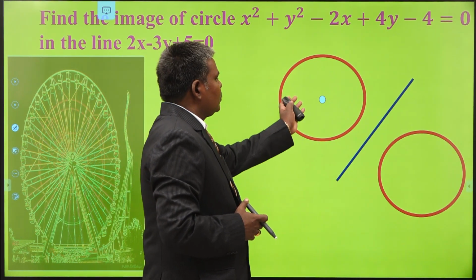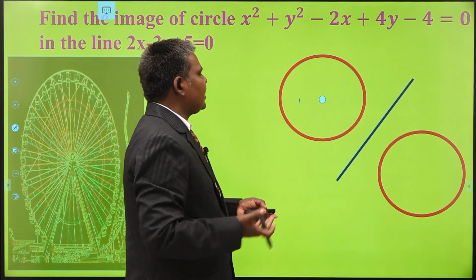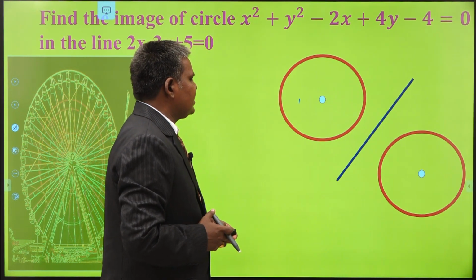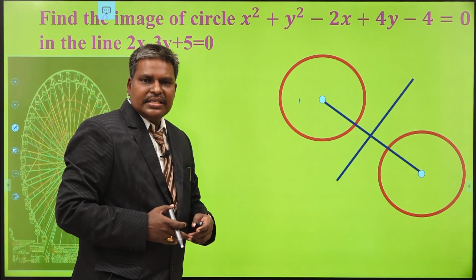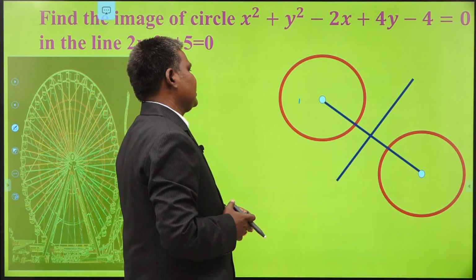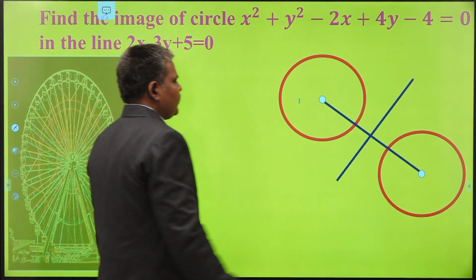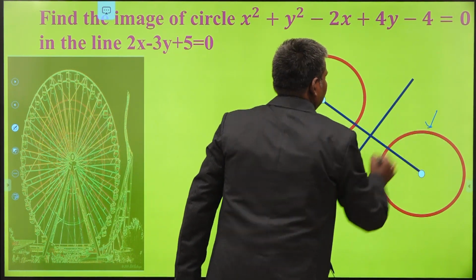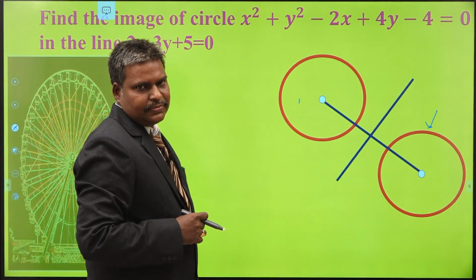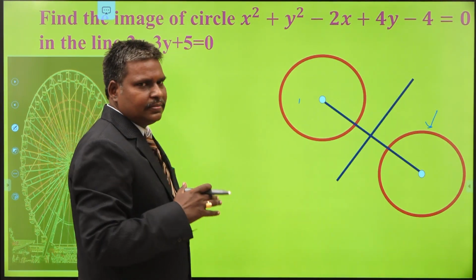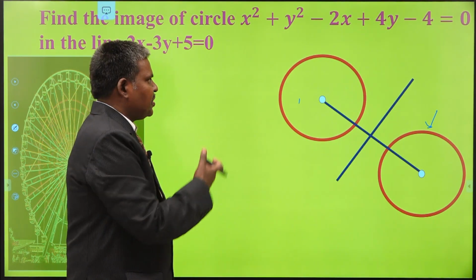Okay. So, if you find the image of a circle with respect to a line, you get another circle, having its center like this. This is the line joining the centers of the given circle and the image circle. Observe the figure. Can you find the equation of the circle by what we discussed in the concepts earlier? Imagine yourself. Once you get this, our work is going rightly. Otherwise, something is going wrong.